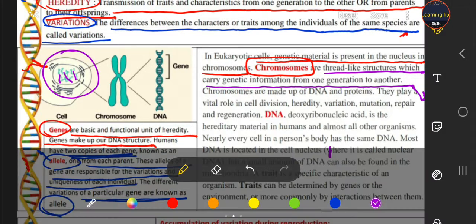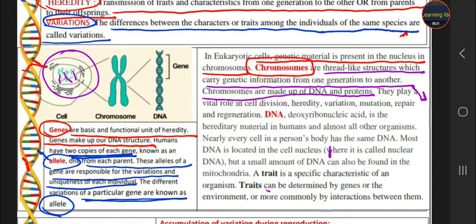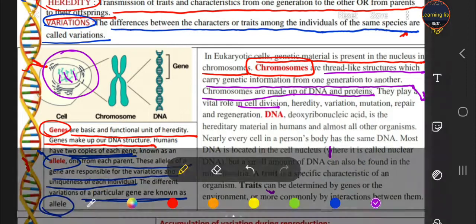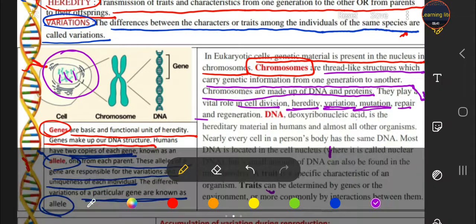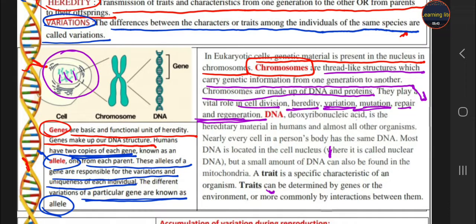They are made up of DNA and protein. They also play a vital role. What are the functions of the chromosome, students? They help in cell division, they help in heredity, variation, mutation, repair and regeneration. These are the various functions of the chromosome. So chromosomes are very important for our body, for studying variation, for studying reproduction, for studying heredity.